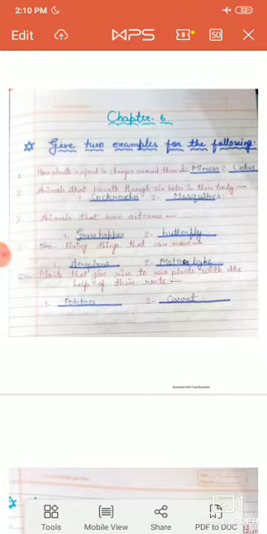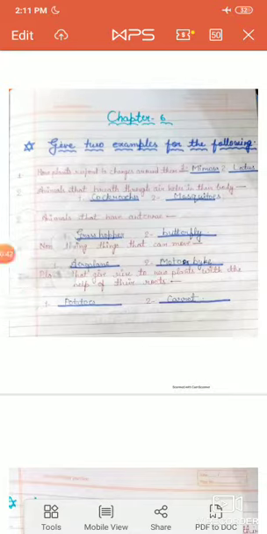Students, as we know that your chapter number 6 is in progress, and I know all the explanation related to this chapter is over, and some exercises have been solved by ourselves. And now today I am going to explain your exercise.